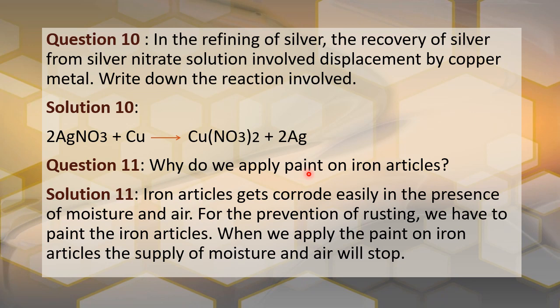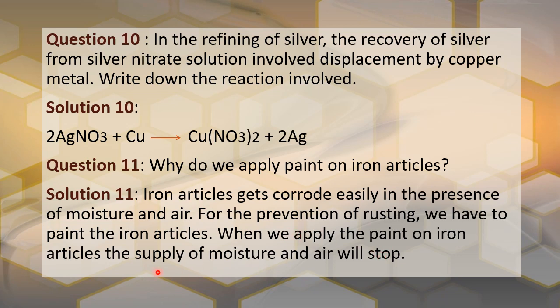So all these paintings on the iron body, why? It is just to protect iron from rusting. That's why we apply paint on iron articles, to prevent iron from rusting. Here is the answer given by him. Iron articles corrode easily in the presence of moisture and air. For the prevention of rusting, we have to paint the iron articles. When we apply paint on iron articles, what happens?